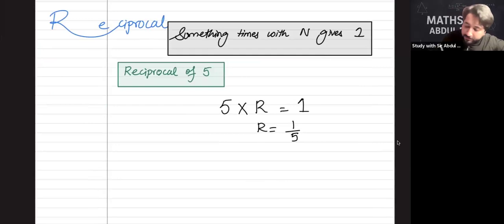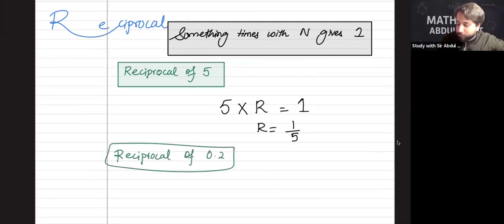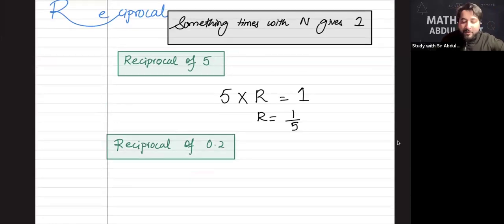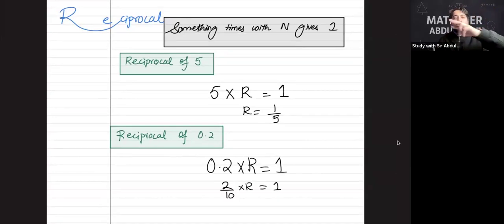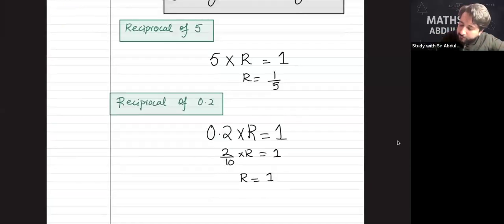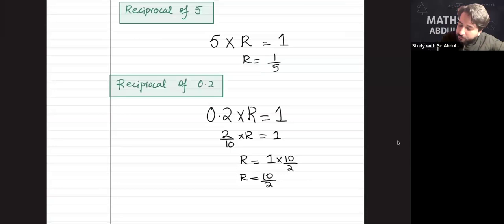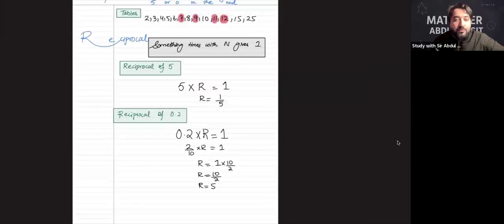Like for example, if you get a question like this in exam, this is reciprocal of 0.2. Sir told you reciprocal of a number is technically r. Just write that number, multiply with r, and then put that equals 1. Let's make r the subject. I know that 0.2 is 2 by 10. That's 1. 2 by 10 will go to the right side of the equation as 10 over 2. So r is equals to 1 times 10 by 2. And 1 times 10 is 10. And 10 divided by 2 is 5. So reciprocal of 0.2 is 5.